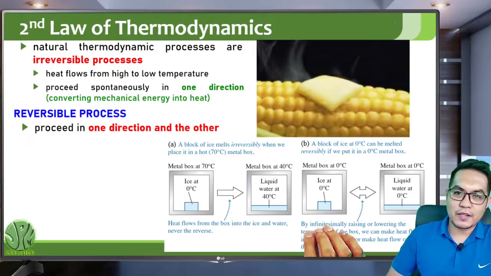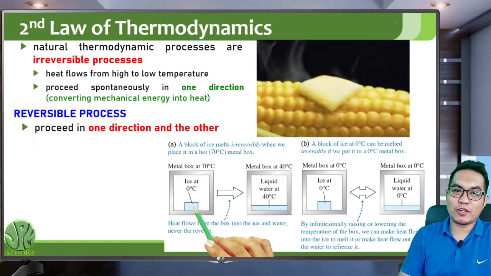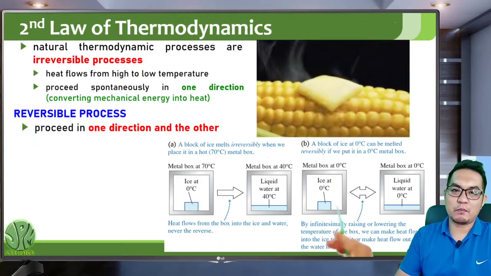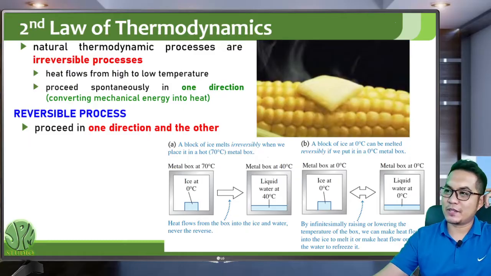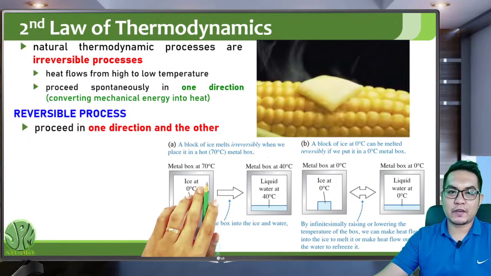An example of this is an isolated system. You have a metal box with ice inside, but this is isolated from the surroundings. Therefore, the ice inside can go from solid to liquid and be solid again, so it's a quasi-reversible process. By the way, sorry, the first one is an irreversible process.